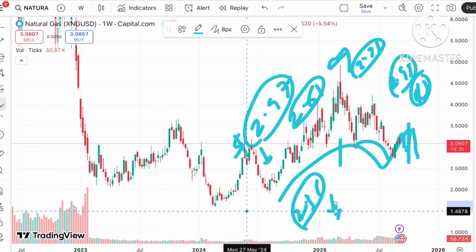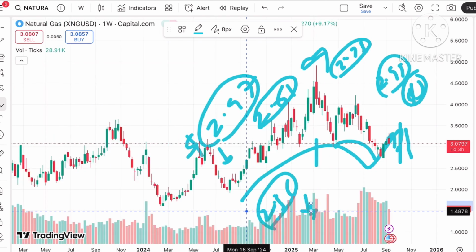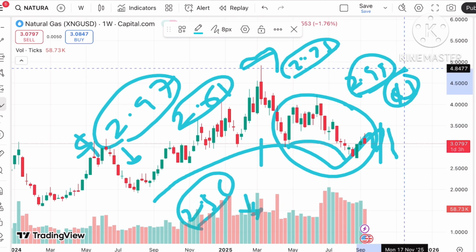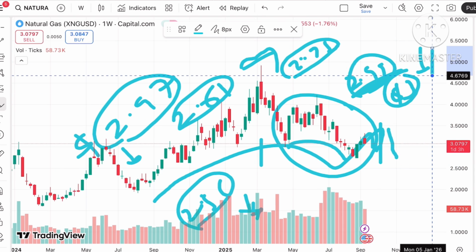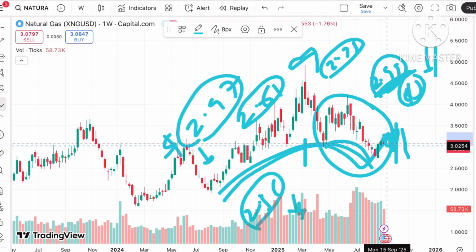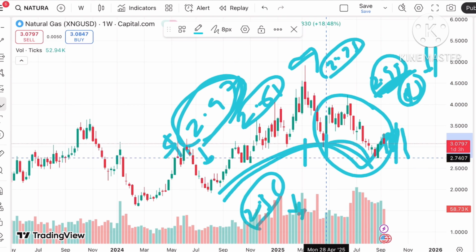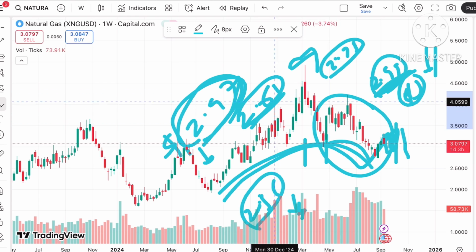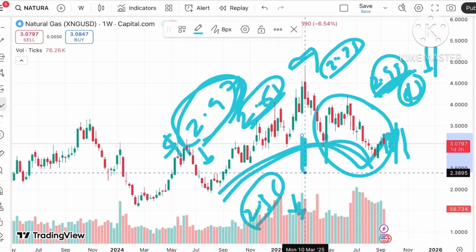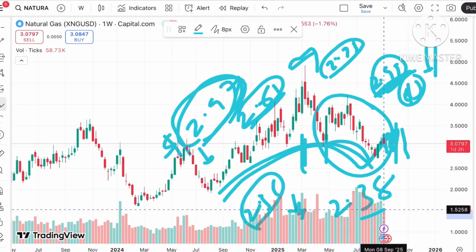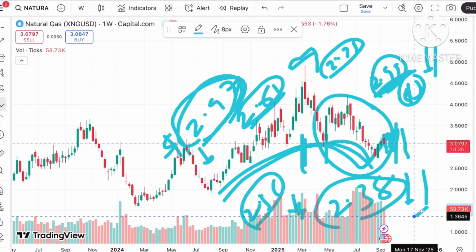If you look at this particular pattern, the smaller pattern is showing that if the price falls below 2.99, a further fall can be seen. The bigger pattern is also showing further downside, because if it starts going below 2.97, the probability is high it can cross this particular level of 2.61 and can touch a level of $2.38. Because of that only we can see a further fall.